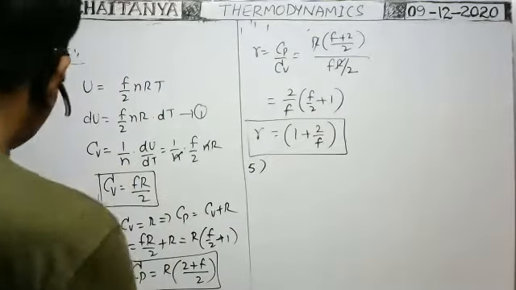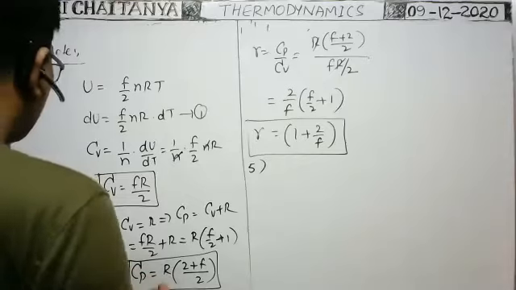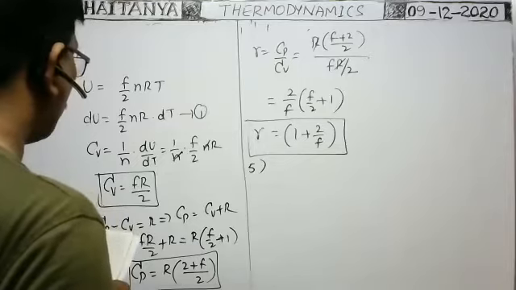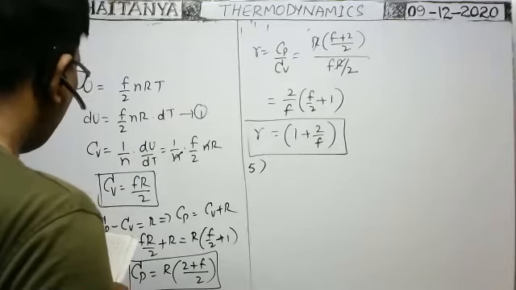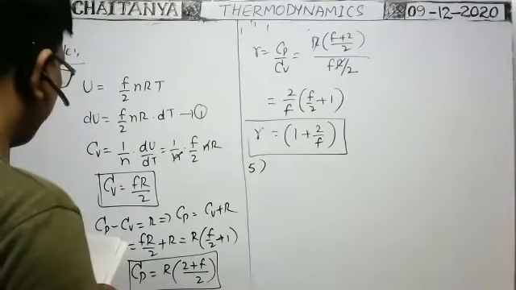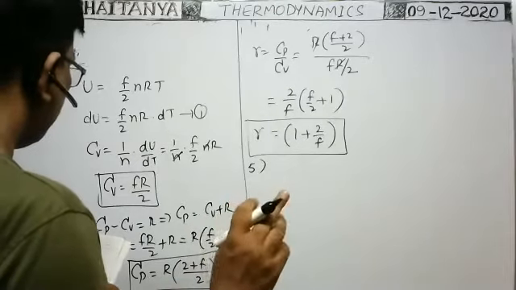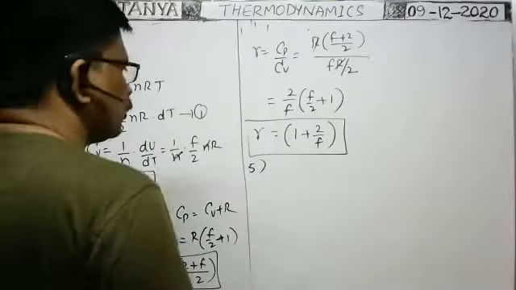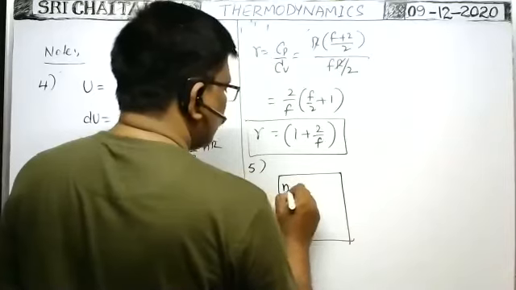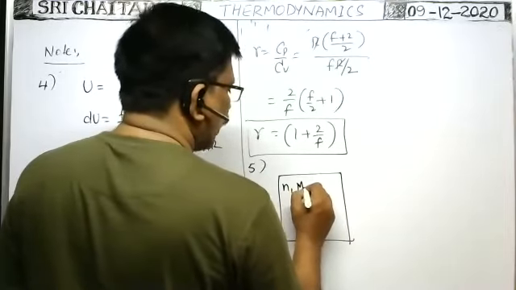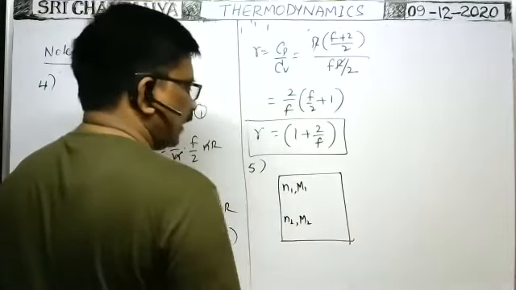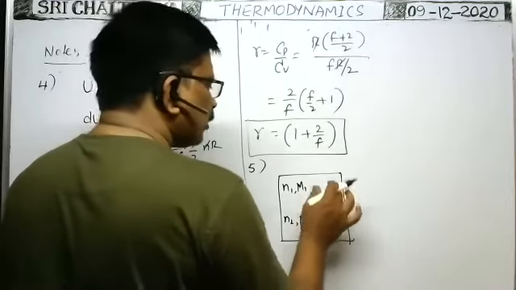Fifth one. Suppose N1 moles of a gas of molecular weight capital M1 and N2 moles of gas having molecular weight capital M2 are mixed together. Then what is the effective molecular weight? The pressure, temperature, and volume all are same. So in a vessel, N1 moles of gas having molecular weight M1 is taken, and N2 moles of a gas of molecular weight M2 is taken. Okay, then what is the effective molecular weight?